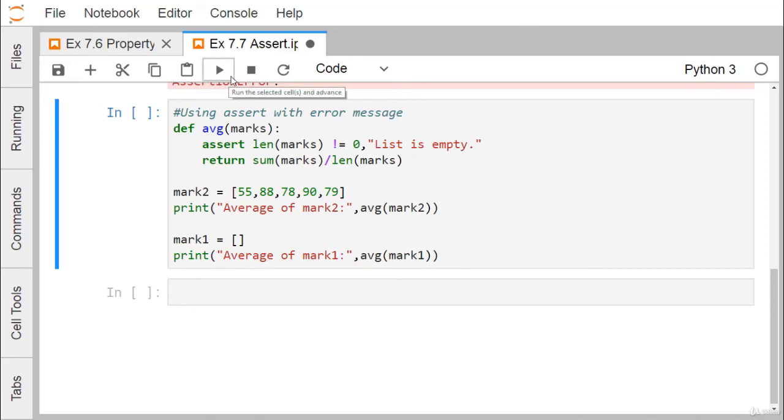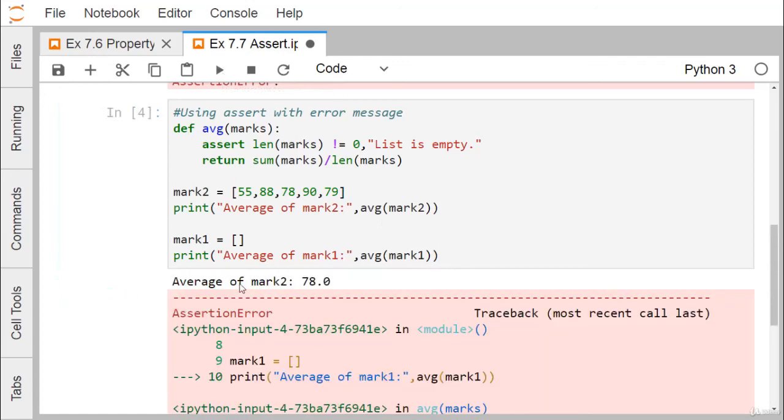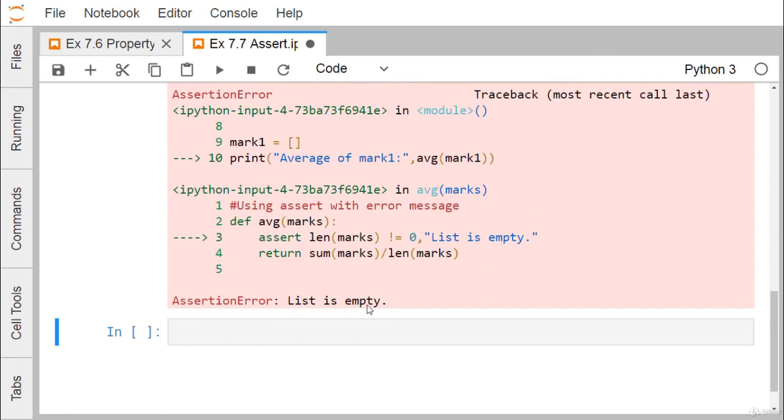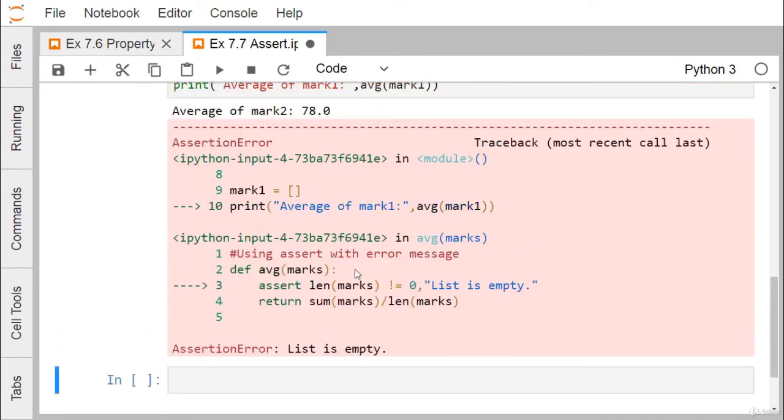So now let me go for the execution. Mark 2 is not null, it is having some values there, so the average will get calculated. And in case of mark 1, it is a null list, so I think that here the assertion error will be thrown. So just see here. The average marks of mark 2 is 78. But in the next one, as mark 1 was having the empty list, this particular assertion error has taken place, and here you see the message has got printed that is the list is empty.